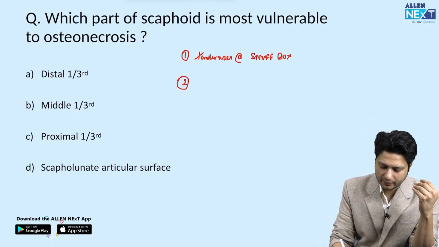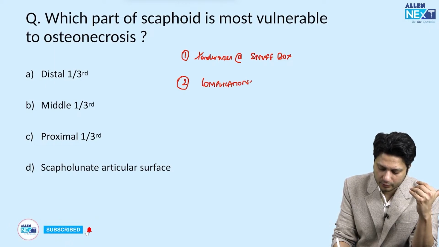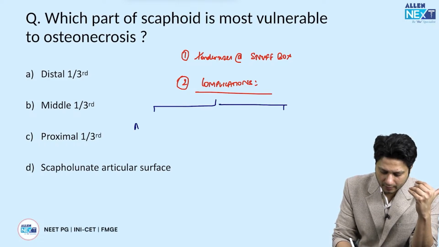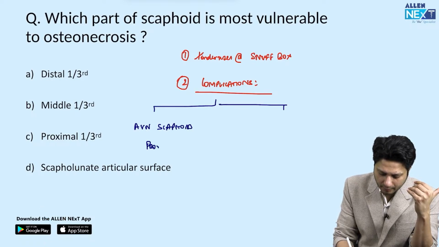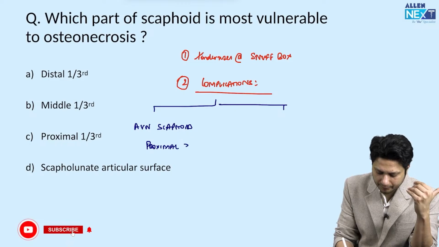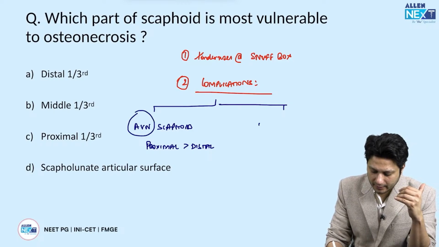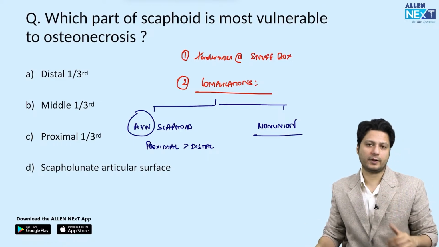And the second thing is related to its complications. जो complications होते हैं related to scaphoid fracture, these are two complications. One is avascular necrosis of the scaphoid, and this avascular necrosis is actually more common in the proximal pole compared to the distal pole. एक तो ये difference है दोनों के बीच में. And the second one, the second common complication is the non-union, right? So these are the things which are very frequently kept, है ना?